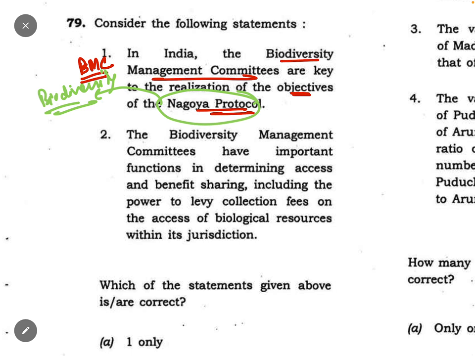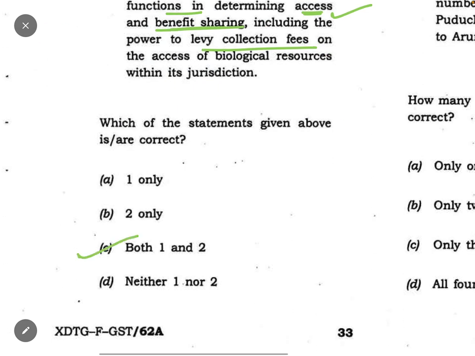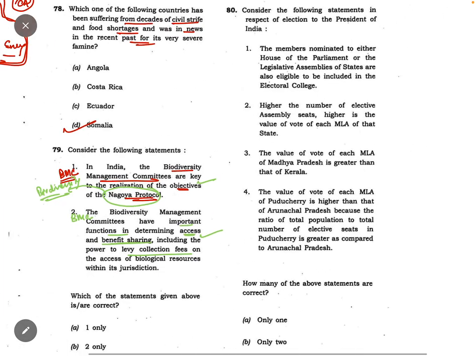In India, biodiversity management committees are key to the realization of the objectives of Nagoya Protocol. Yes, true. It is saying biodiversity management committees have important functions in determining access and benefit sharing, including power to levy collection fees on the access of biological resources within its jurisdiction. This is also true. In economy, you should have studied it. So it is a knowledge based question. So both are correct here. Coming to the question number 80.